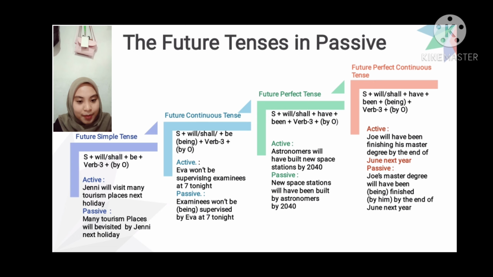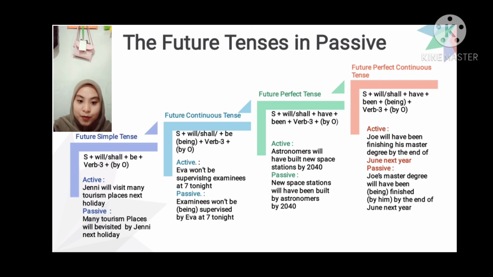The future tense in passive. 1. Future simple tense. Formula: subject plus will or shall plus be plus verb 3 plus object. Example active: Jenny will visit many tourist places next holiday. Passive: many tourist places will be visited by Jenny next holiday.